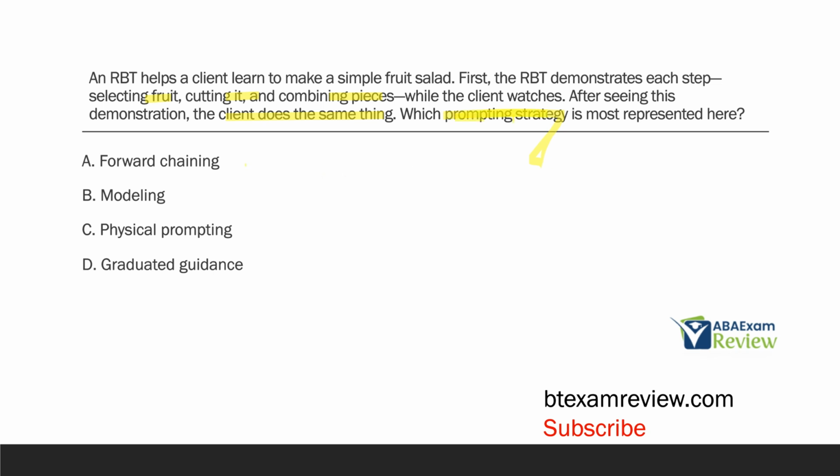So forward chaining is not even considered here because it's not a prompting strategy. We're not talking about chaining, we're talking about prompting. That's why you've got to attack the question. B, modeling. Yes, it's what we predicted.